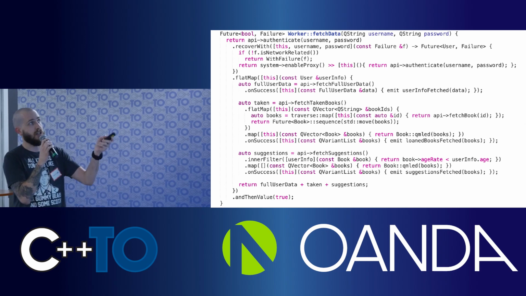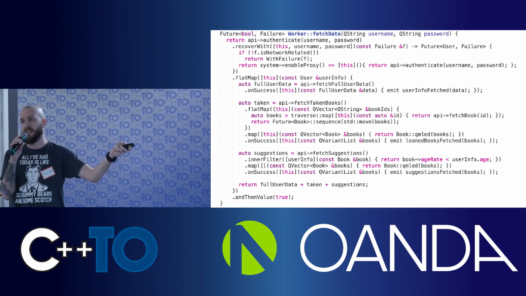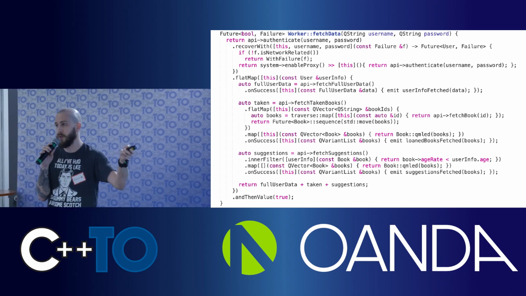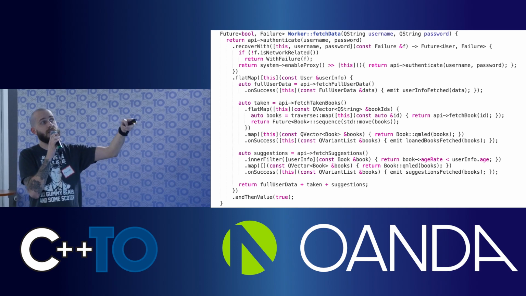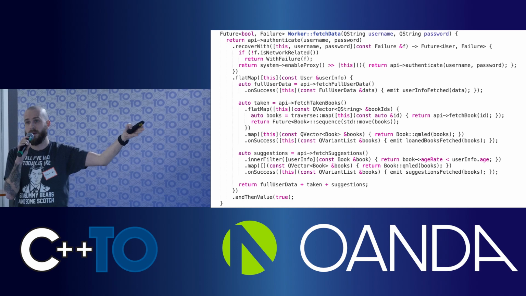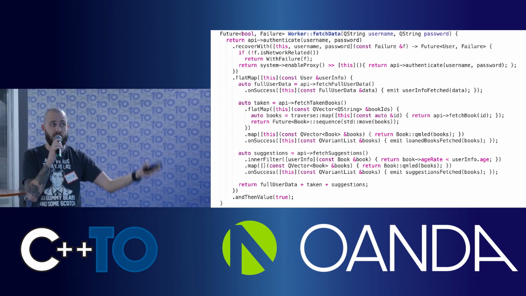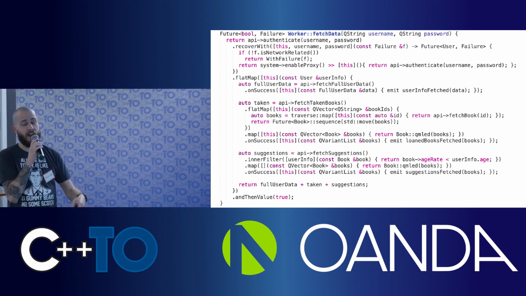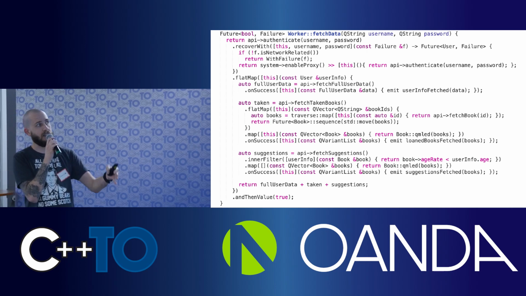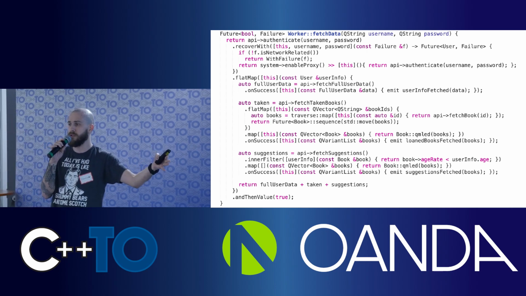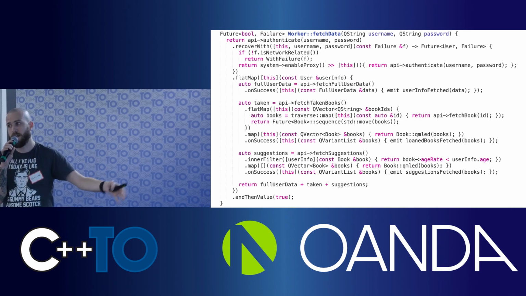I'm just going to read it from top to bottom, and you'll see it's pretty much plain English. So what we're doing is we authenticate some user with username and password. If it didn't go through, we try to recover that. We try to connect to some proxy and authenticate again. If everything's fine, we just collect more data. In this case, we collect full user data. We also collect books for this student that he took from a library.